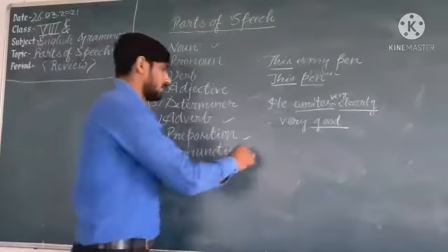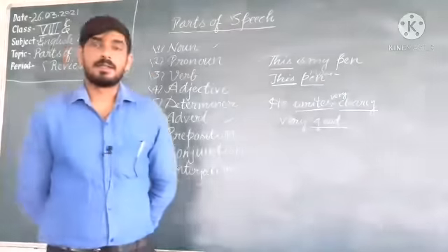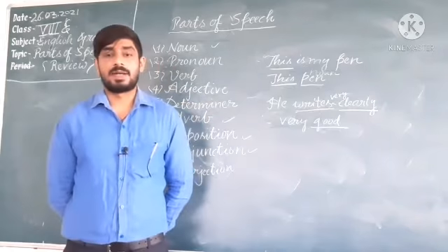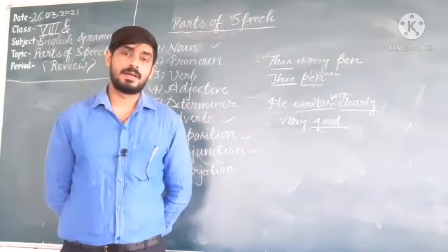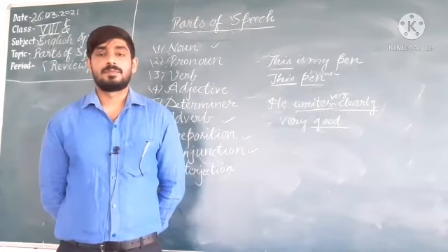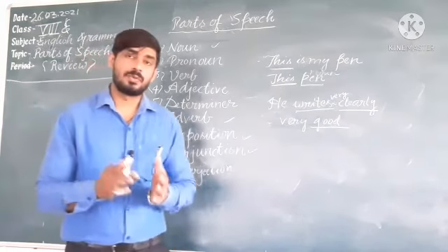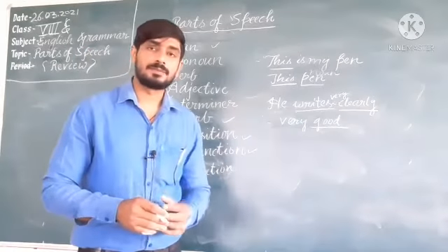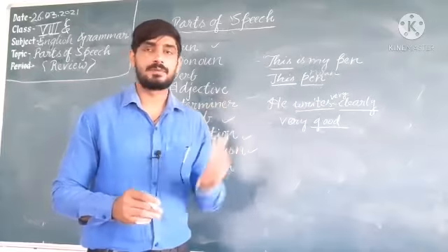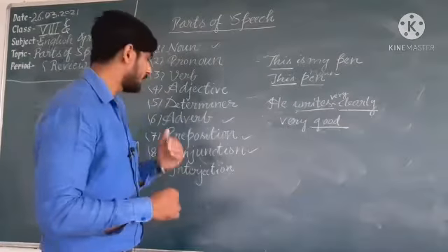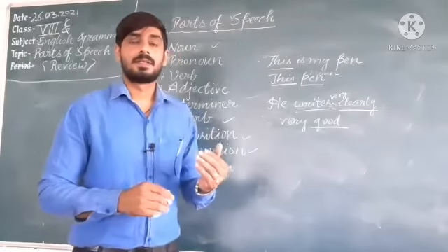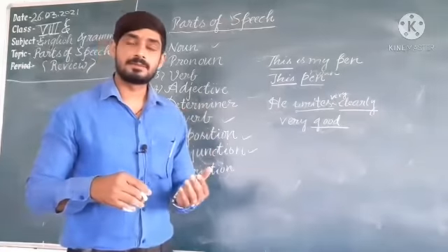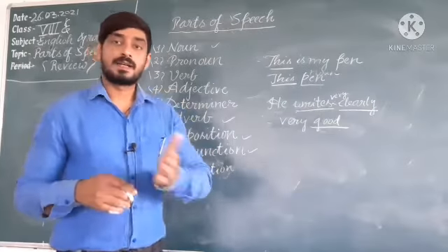Conjunction, the next term is conjunction. A conjunction is a joining word such as and, but, or, when, because, though. It joins words or groups of words. So conjunctions are the words that are used to join words or groups of words. Understand? Suppose that I am telling you, he is a very good boy, but he does not complete his work.